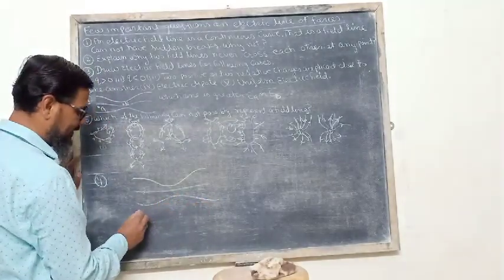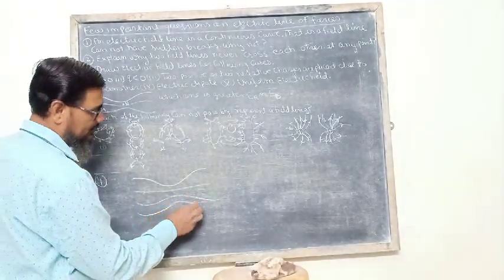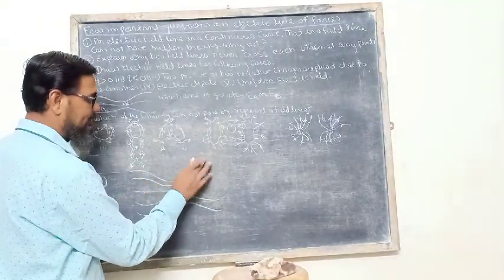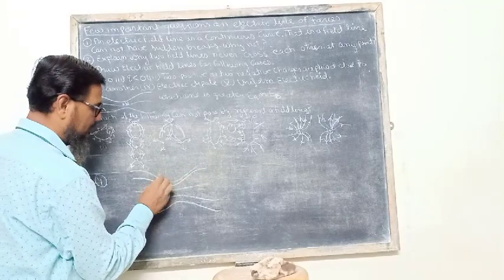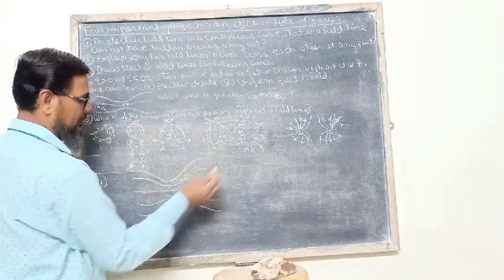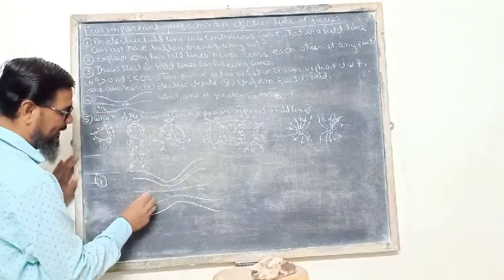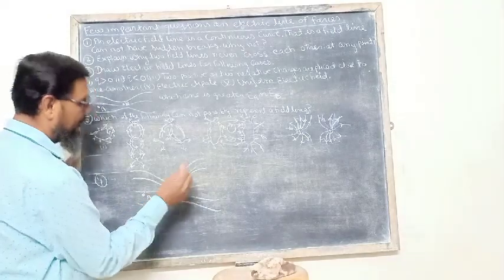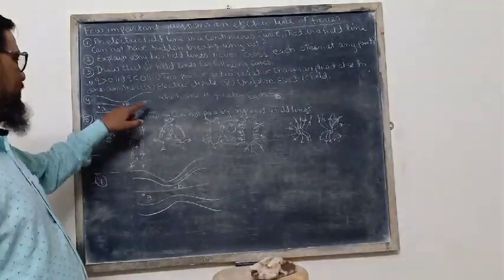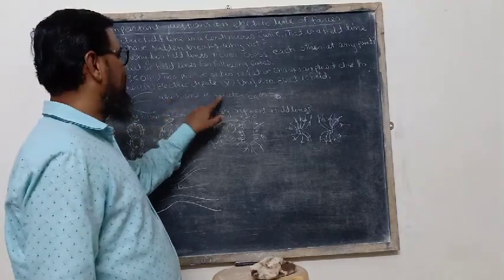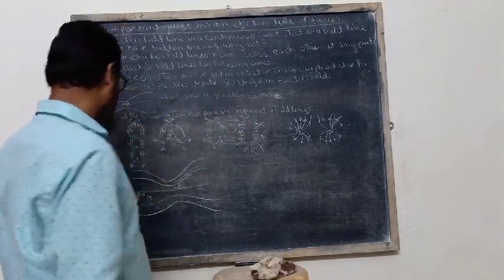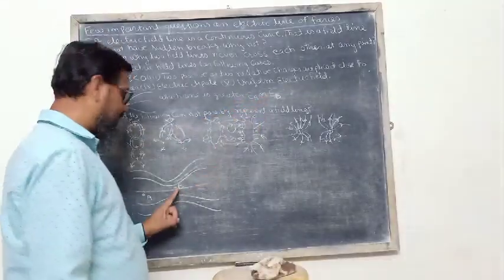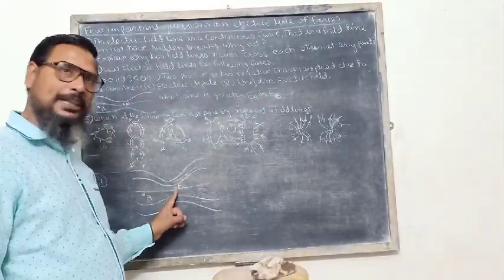This is the pattern given to us. We can draw more lines if we want. Here is point A and here is point B, and we are asked which one is greater, EA, the electric field intensity at point A, or EB, the electric field intensity at point B.